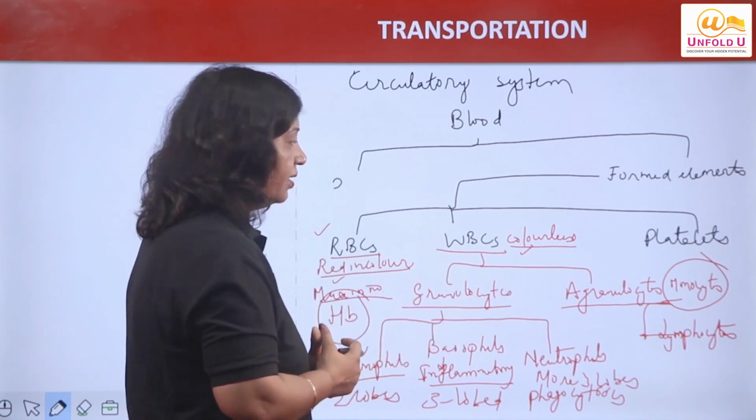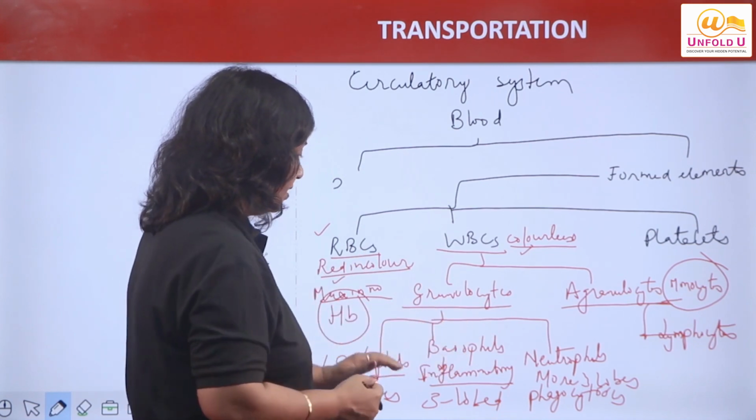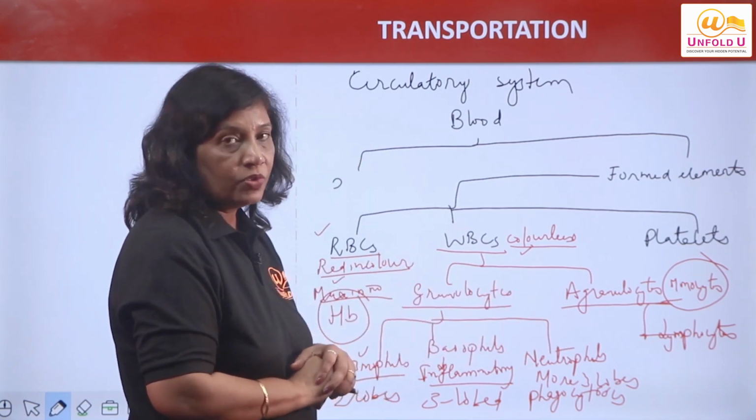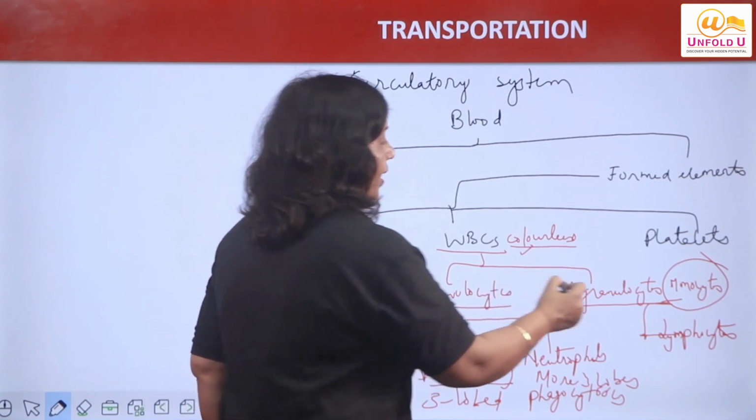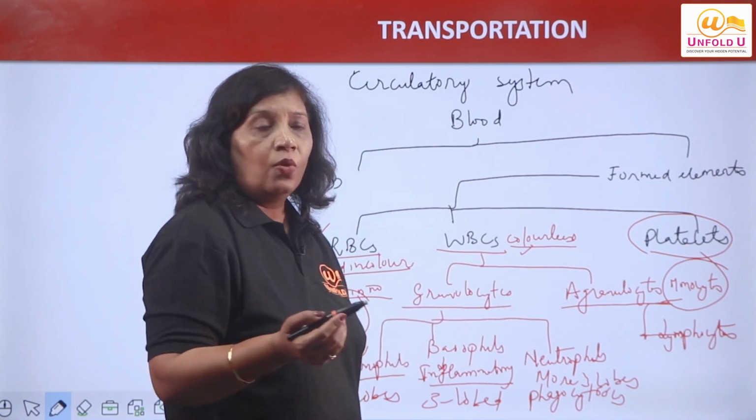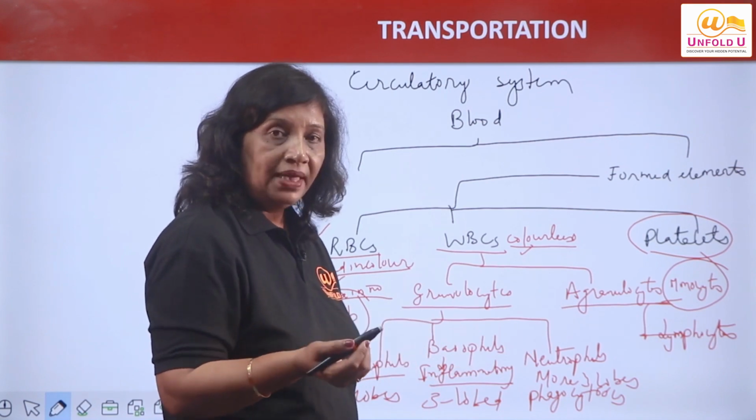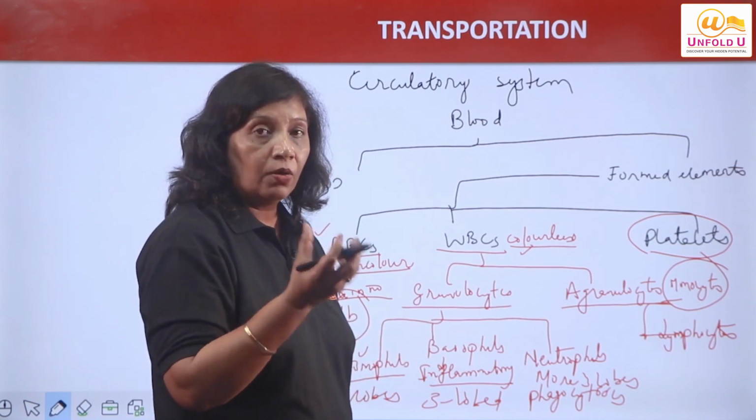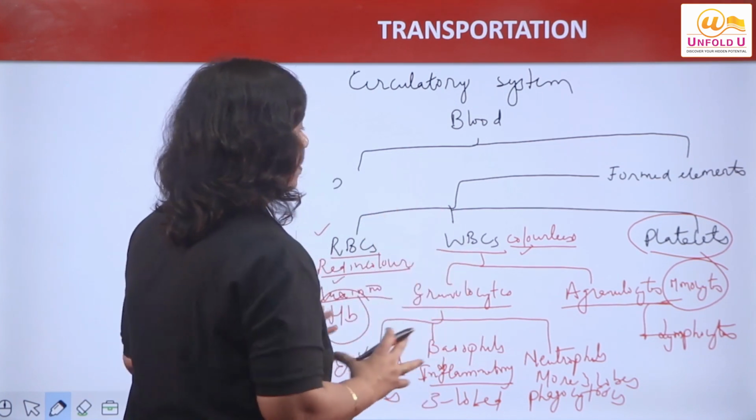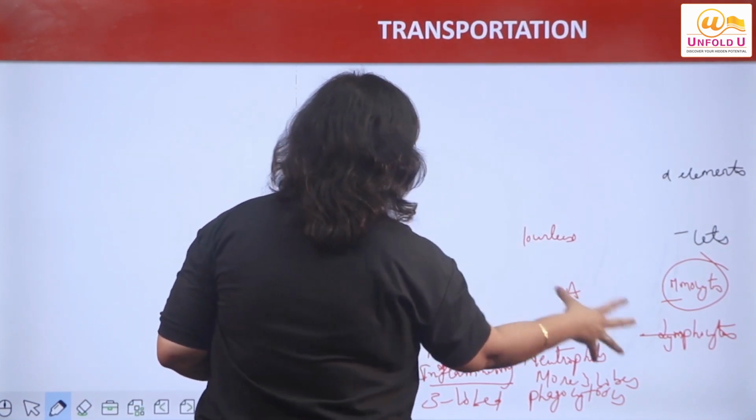They are of 2 types: granulocytes and agranulocytes. Granulocytes are of 3 types: eosinophils, basophils and neutrophils. Agranulocytes are of 2 types, monocytes and lymphocytes. Then last of all, very small size cells, present in lakhs, about 1.5 to 2.5 lakhs in number. They are platelets. What is the work of platelets? Helping in blood clotting. We will see all this in the further slides, right? So this is the basic structure of the blood, right? I hope this basic structure is clear to you.